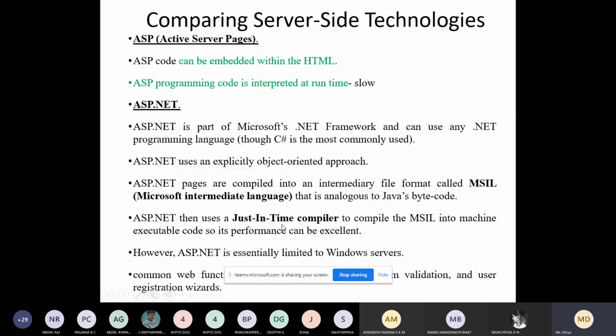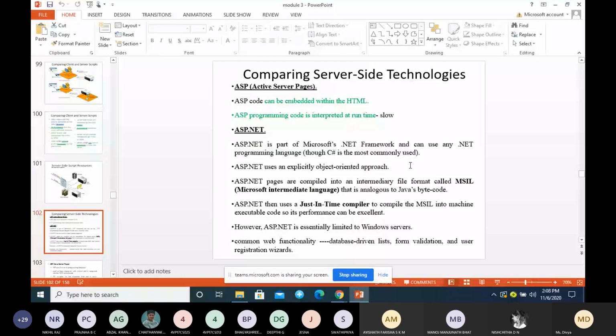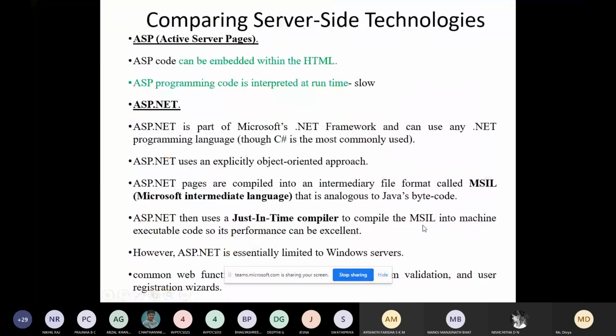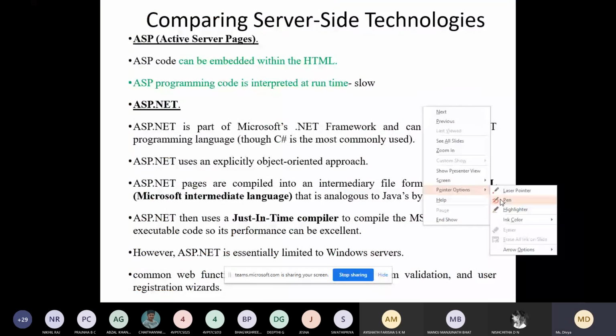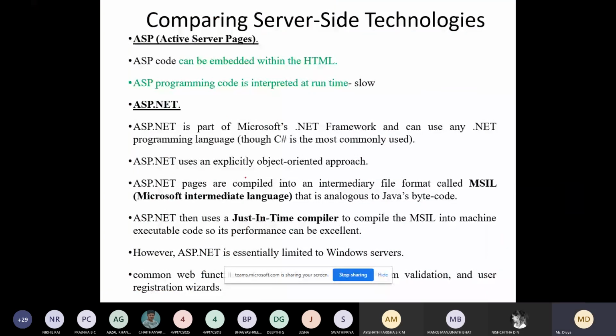The just-in-time compiler is used to compile this Microsoft Intermediate Language code into machine code so that its performance can be excellent. So it is like a flow: you have ASP.NET code that will be converted into Microsoft Intermediate code, and then this compiler will convert that